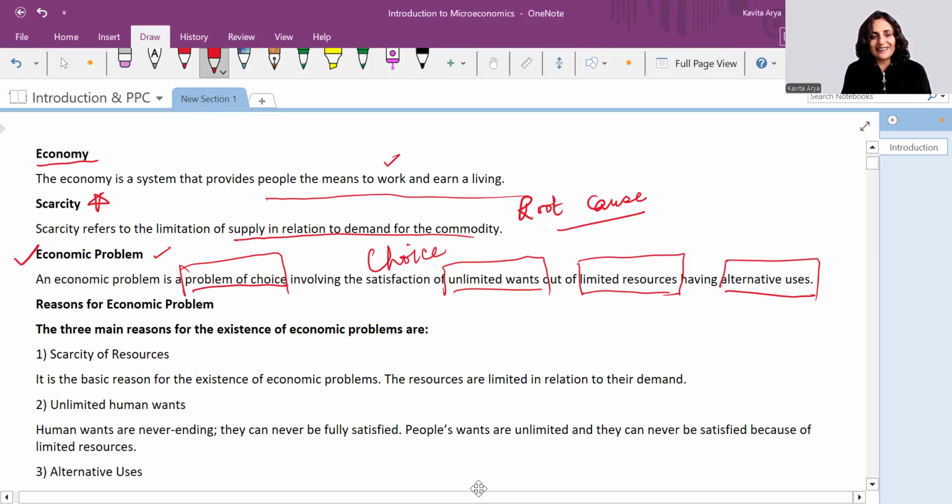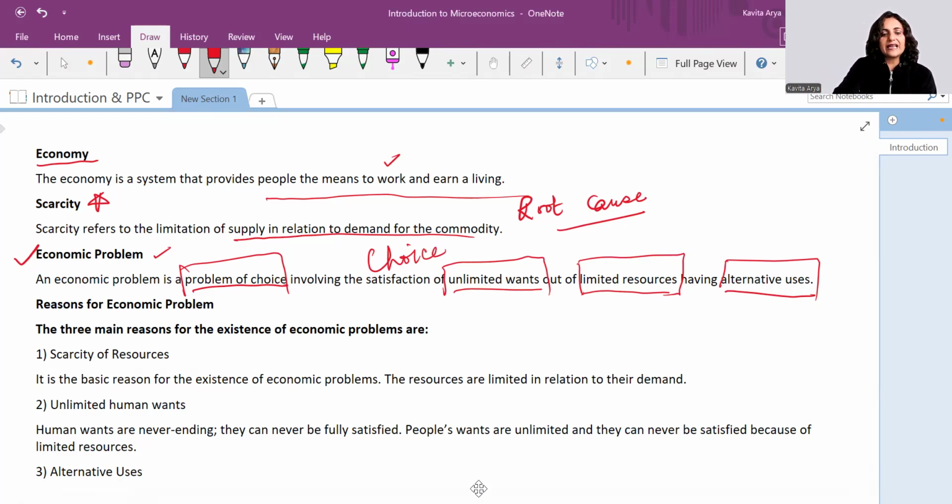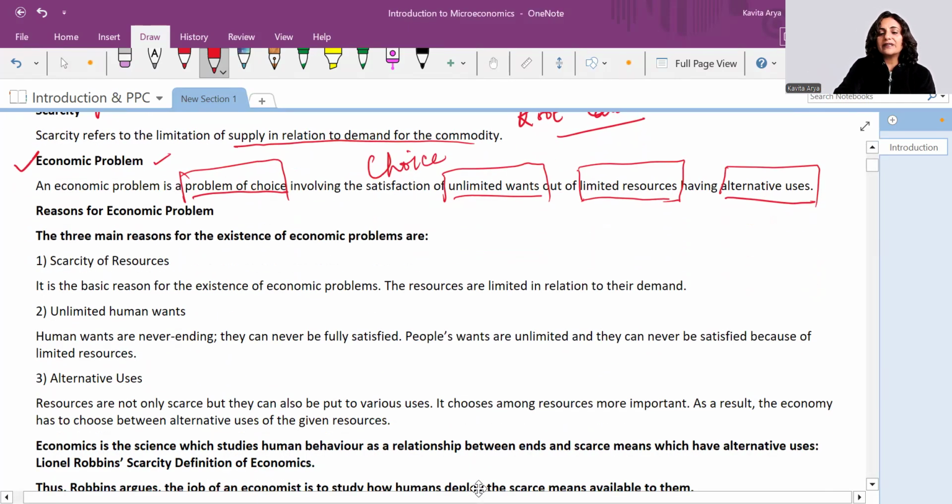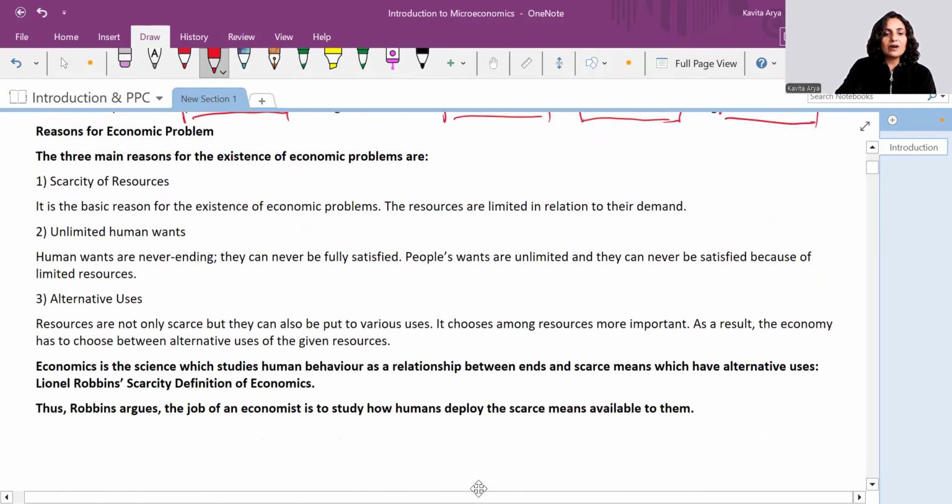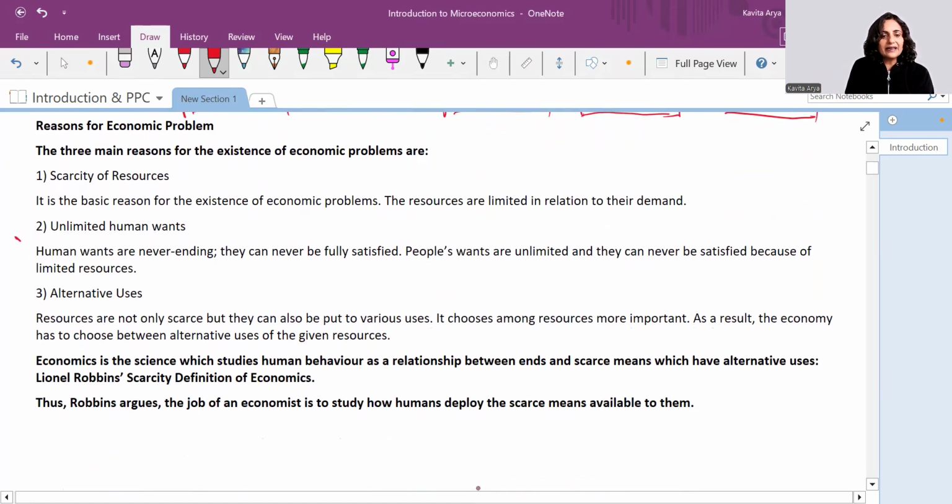So if you are clear here, then we can proceed ahead that scarcity is not the economic problem. Scarcity is the root cause of the economic problem. And what is the economic problem? Economic problem is the problem of making choices. They say why these arise. I have already explained all these three, that human wants are unlimited and have alternative uses, but we have limited resources.